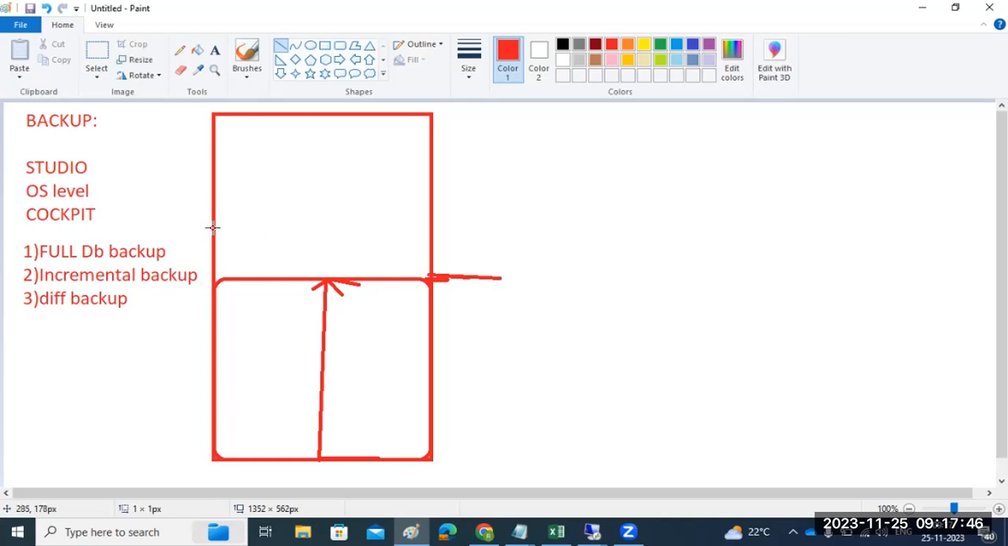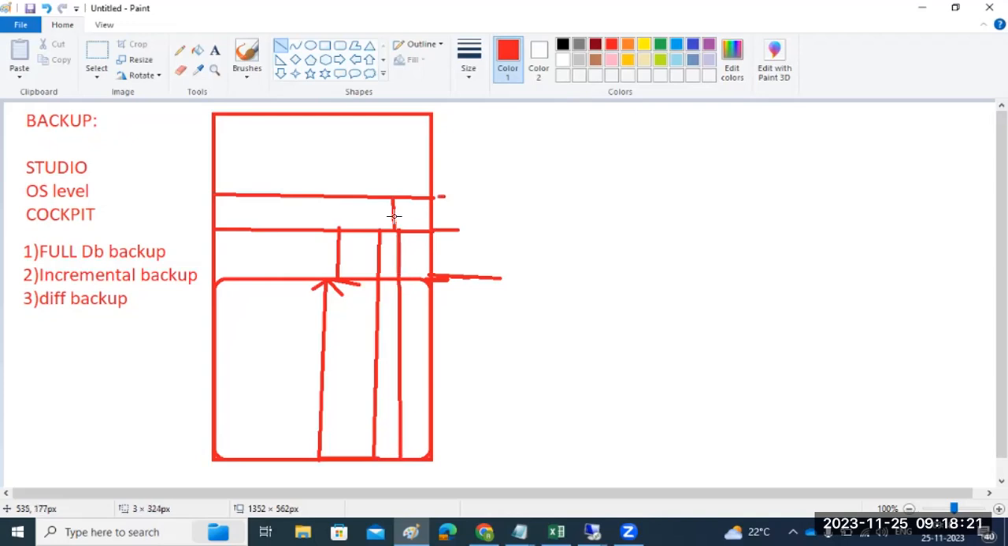Then the next day, when you take the full database backup, the data has increased up to here. Some amount of data increased. So when you take the backup again on Tuesday, from the start up to Tuesday, all the data that has increased is backed up. Again on Wednesday, the data increased up to here, so when you take the backup on Wednesday, from the start till date, how much